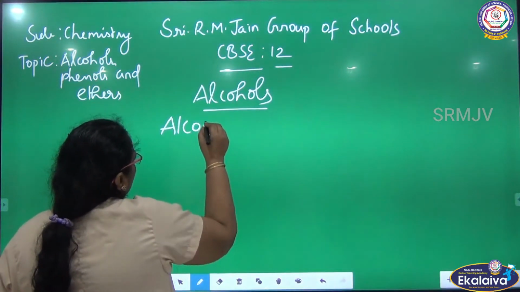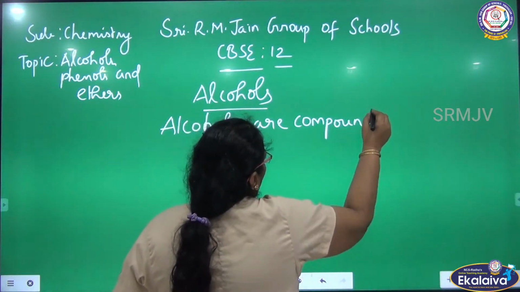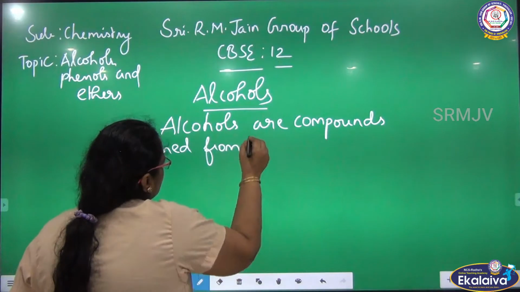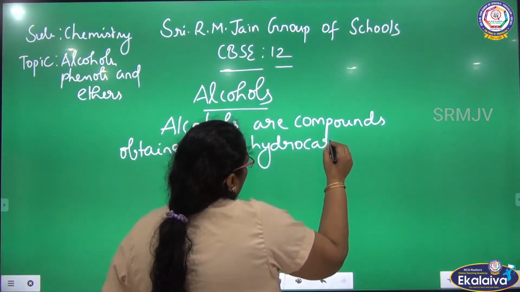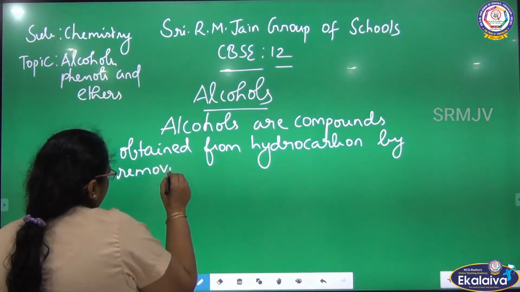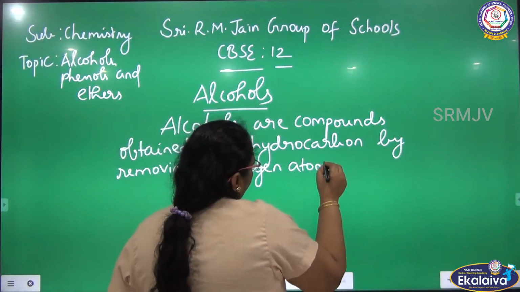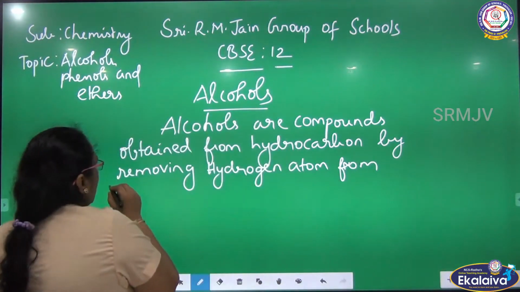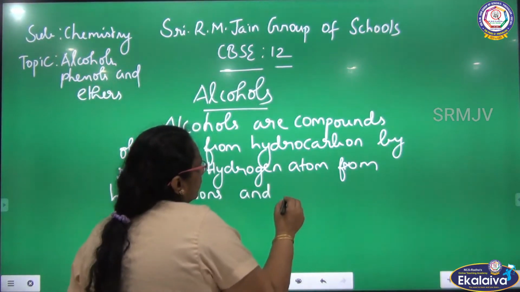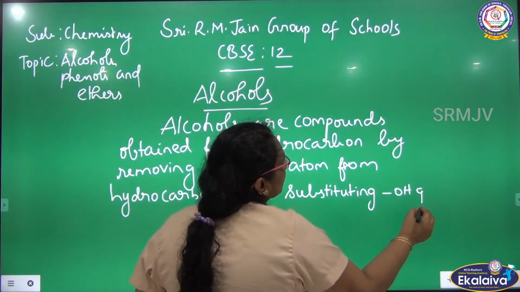Alcohols are compounds obtained from hydrocarbons by removing a hydrogen atom from hydrocarbons and substituting an OH group, which is the alcoholic group.